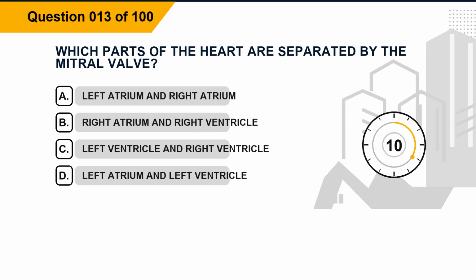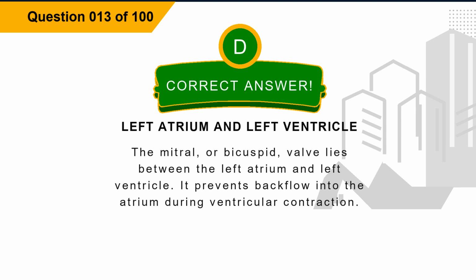Option A, left atrium and right atrium. Option B, right atrium and right ventricle. Option C, left ventricle and right ventricle. Option D, left atrium and left ventricle. The correct answer is option D, left atrium and left ventricle.